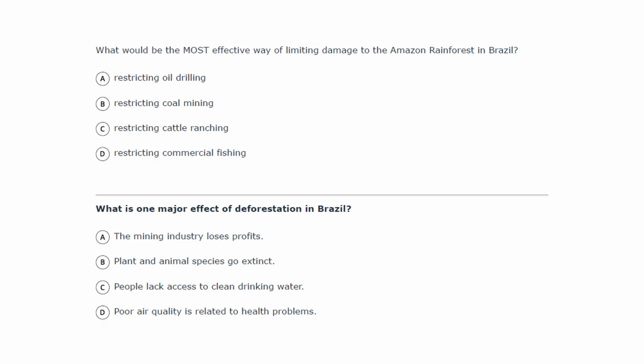One major effect of deforestation in Brazil, of course, is the fact that A is not correct. Mining industry lose profit. Who cares about that? B, plant and animal species go extinct. That is the major effect. We won't be able to see the cute and beautiful animals and plants. That is not bueno. That is not good. Oh, cringy boy. Let's move.